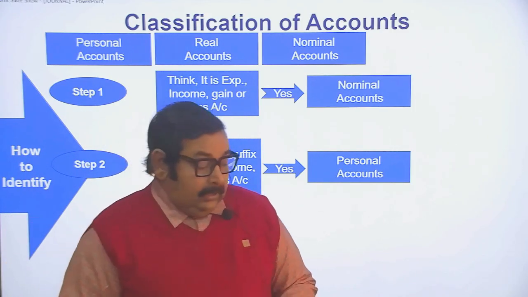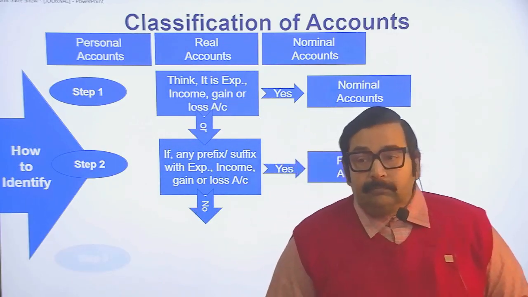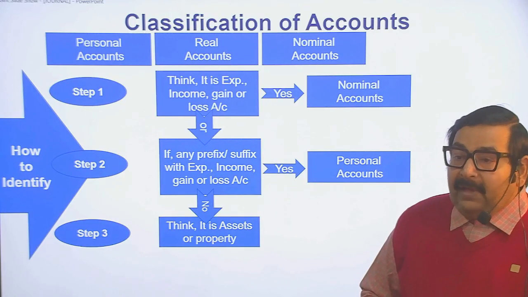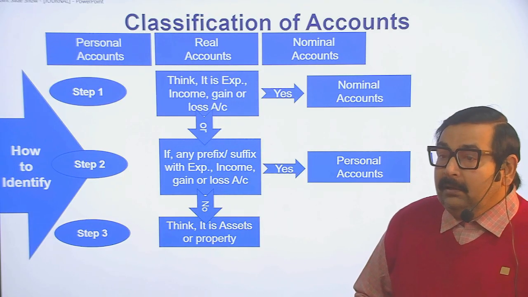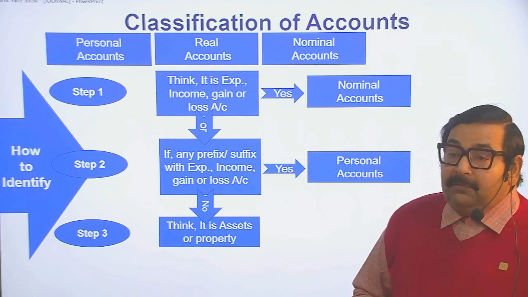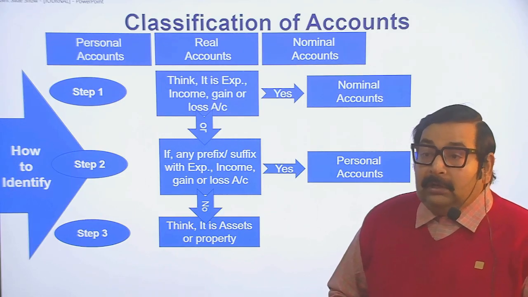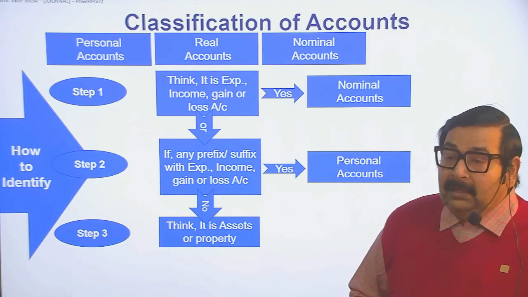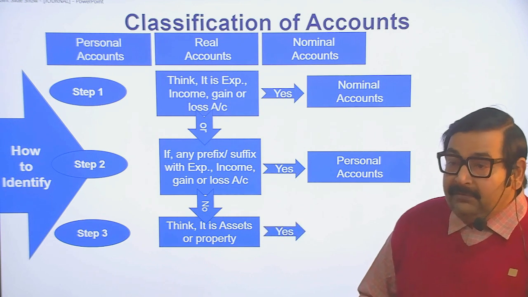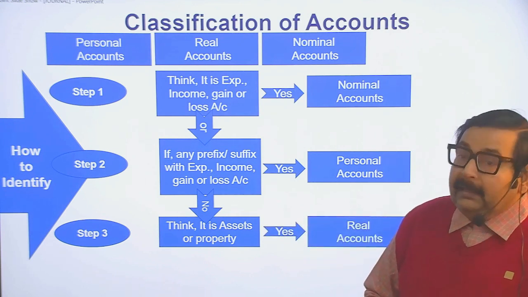And next, in the third step, think whether it is an asset or property. If it is not an income or expense, not a profit and loss, then think whether it is an asset or property. If yes, then it is a real account.